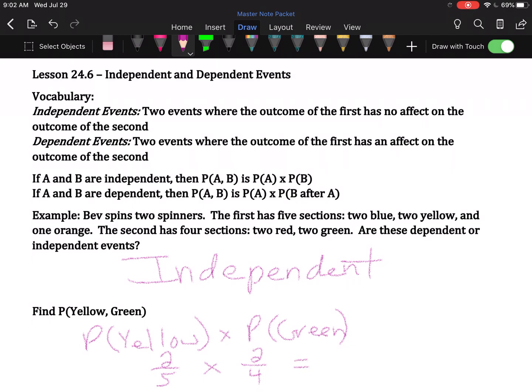We're just multiplying fractions. Let's see, the 2 and the 4 can cancel to become 1 and 2. The 2 and the 2 on top of each other can cancel and both become 1s. In the numerator, 1 times 1 is 1. In the denominator, 5 times 1 is 5. So we have a 1/5 probability of yellow-green happening. If you forget to simplify your multiplication ahead of time and you multiplied this through, you would have 4 over 20, which you would still simplify to 1/5.